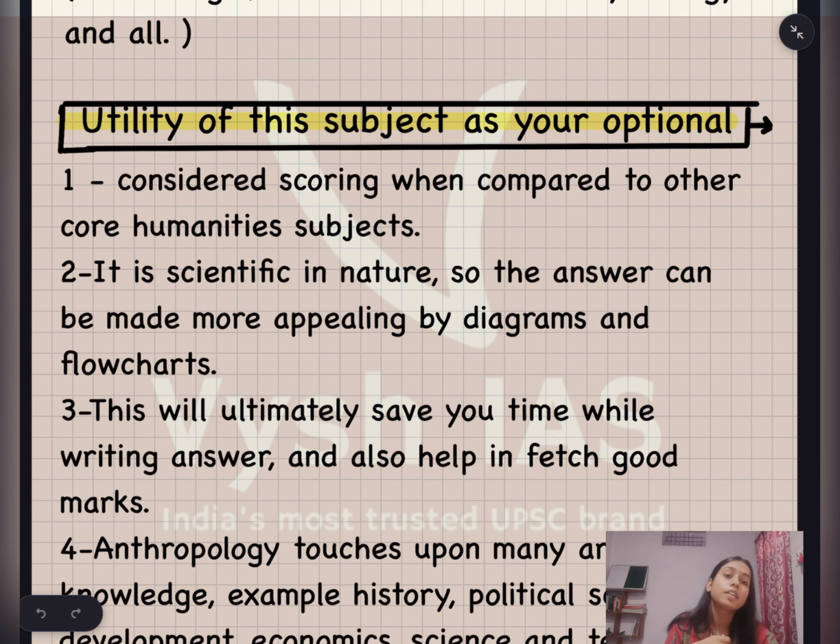Because this subject is scientific in nature, so the answers can be made more appealing by diagrams and flowcharts. In other subjects, like sociology, there is less possibility that you can draw more diagrams or flowcharts. And this will ultimately save your time while writing good answers and also help fetch good marks.